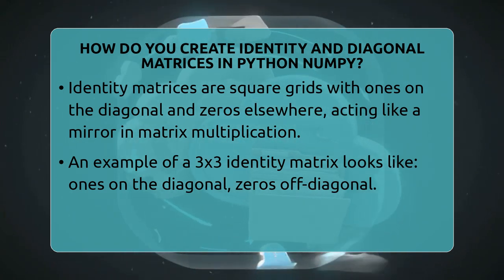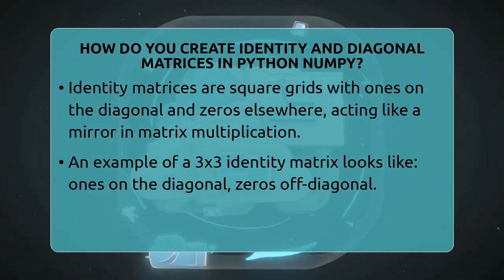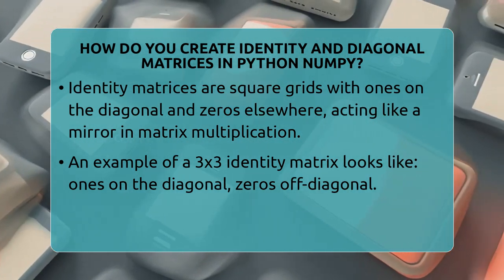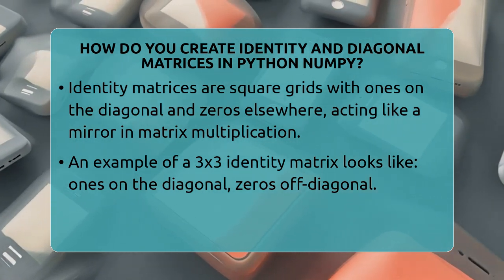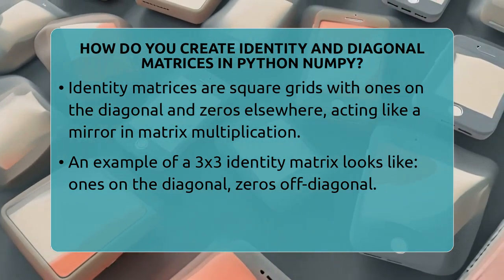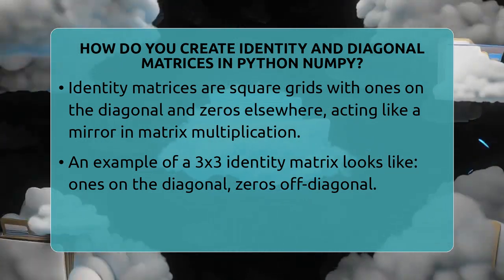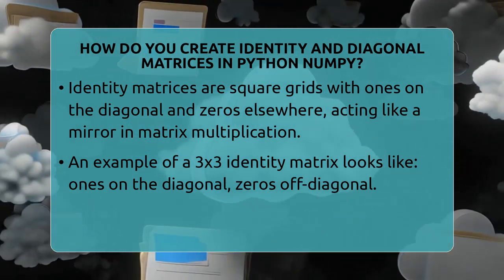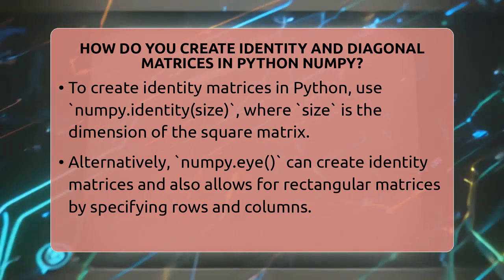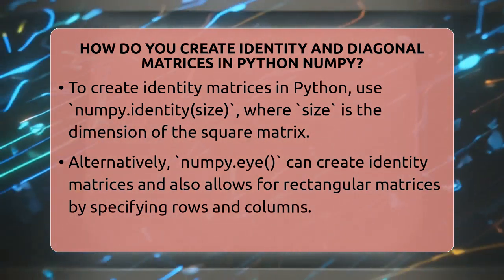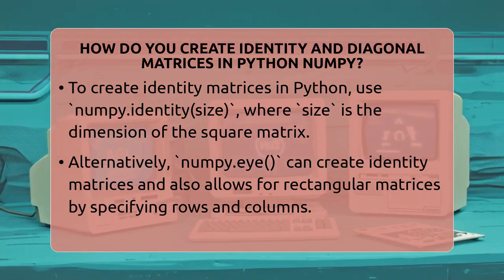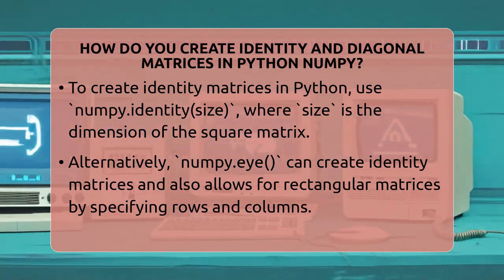First, let's talk about what an identity matrix is. Think of it as a special square grid where all the numbers on the main diagonal are ones and everything else is zero. It's like a mirror that keeps things the same when you multiply it with other matrices. For example, if you have a 3 by 3 identity matrix, it looks like this. Ones on the diagonal, zeros everywhere else.